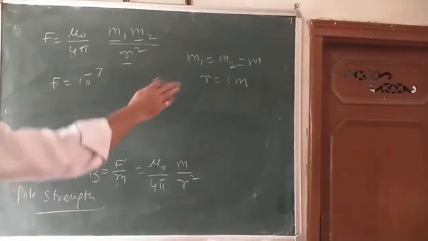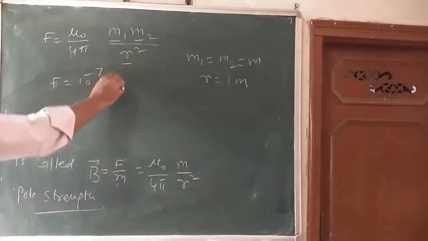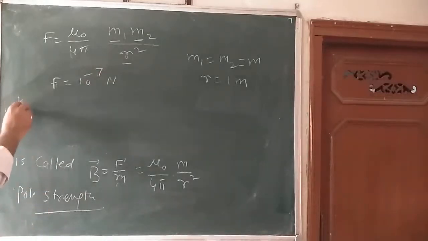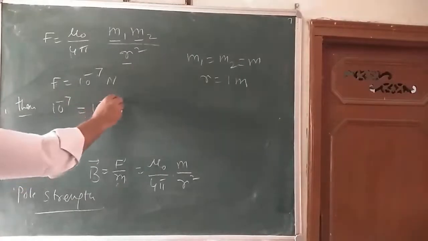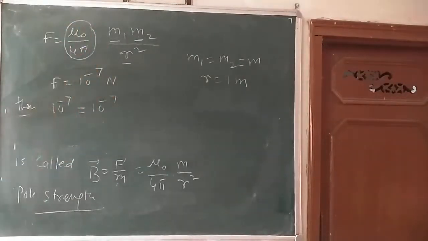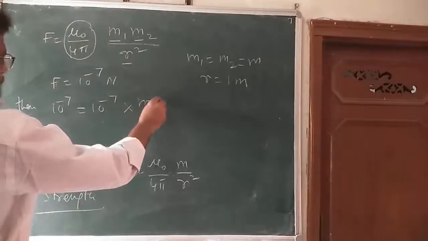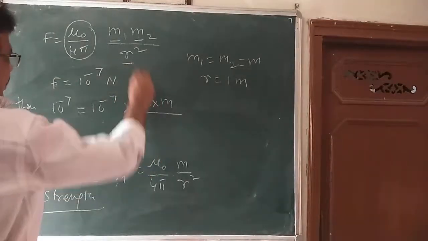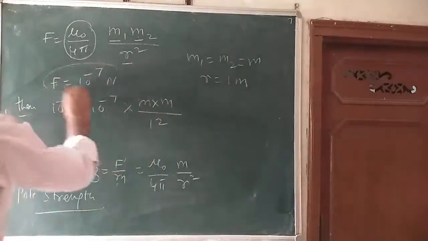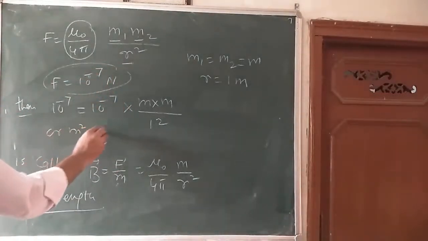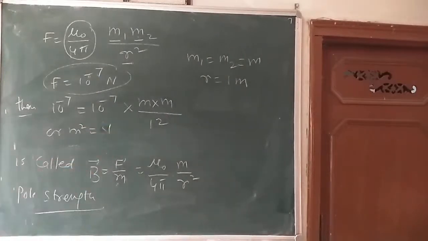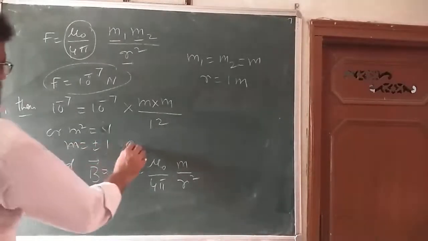So when the force is 10 raised to power minus 7 Newton, I can say 10 raised to power minus 7 is equal to 10 raised to power minus 7 into M square divided by the distance, 1 meter, square. So M square is equal to 1. So M is equal to plus minus 1, that is ampere into meter.